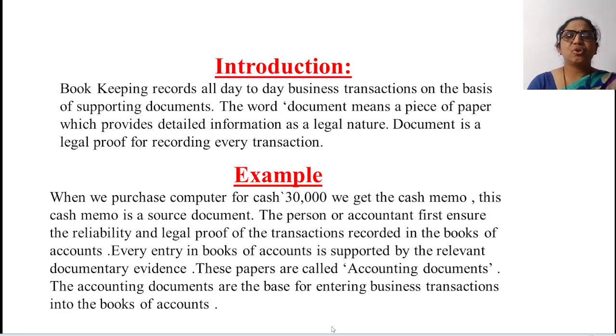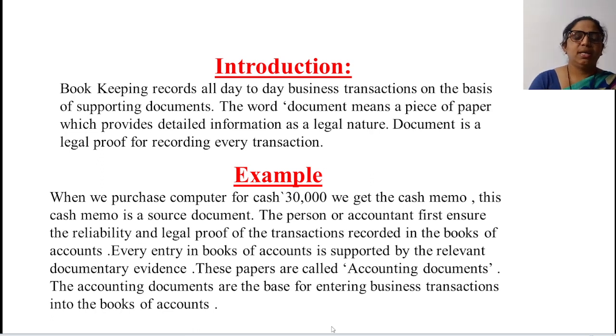Every entry in the books of account is supported by the relevant documentary evidence. Whenever you enter any transaction in the books of account, it should always be supported by the relevant documentary evidence. Evidence plays a very important role, because when you have a cash memo for purchasing a computer, on that basis you can write the transaction in the books of account. These papers are called accounting documents.